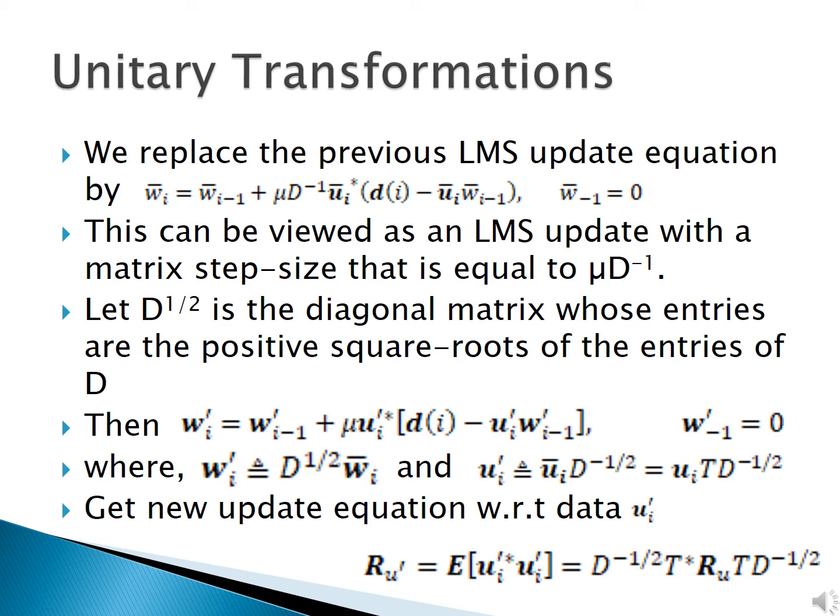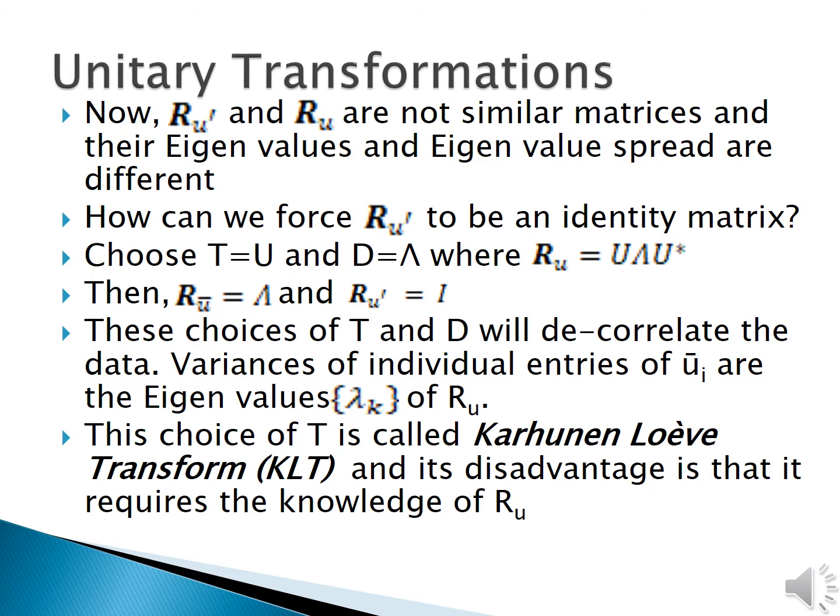Here we use the matrix step size that is equal to mu D inverse, letting D power half be the diagonal matrix whose entries are the positive square roots of the entries of D, and multiplying the above update equation with D power half on both sides, we get the following equations. And the new correlation matrix is D power minus half T star R_U T D power minus half. Now R_U and R_U dash are not similar matrices anymore, and hence their eigenvalues and eigenvalue spread are also different.